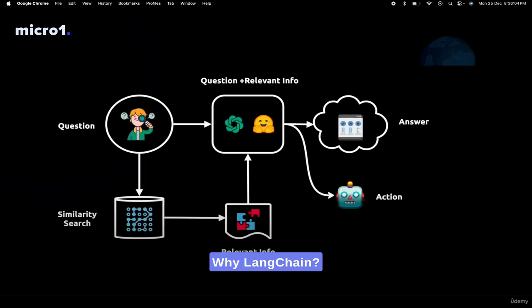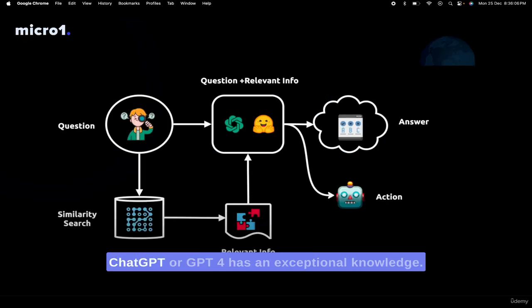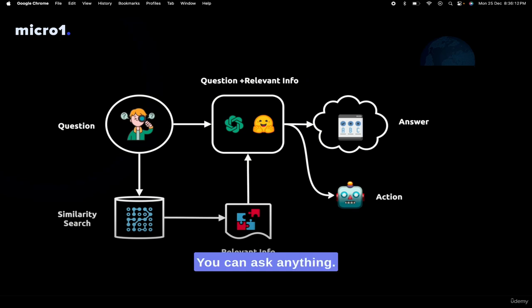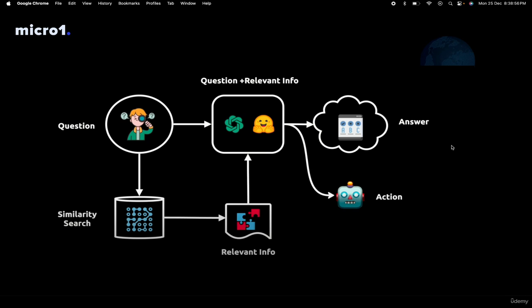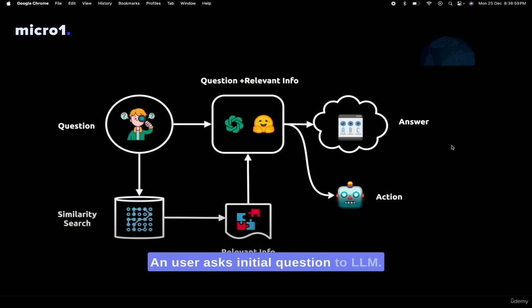Why LangChain? ChatGPT or GPT-4 has an exceptional knowledge. You can ask anything, you will get a pretty good answer. But what about your own data, a book, or any proprietary info? We are not talking about snippets or parsing data. LangChain helps you to take the action you want, for instance sending an email with some specific information. And the user asks an initial question to the LLM.